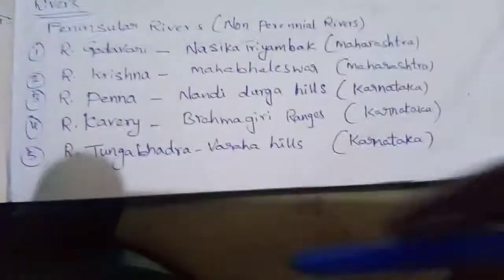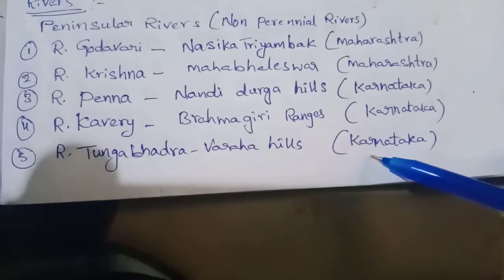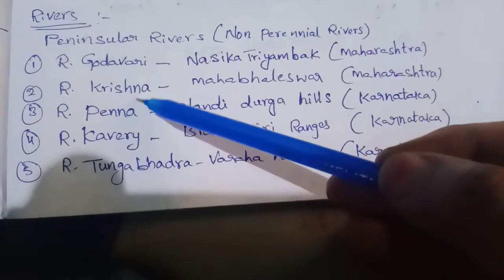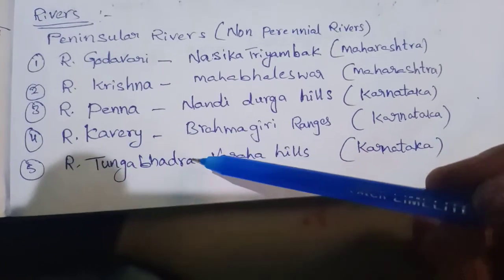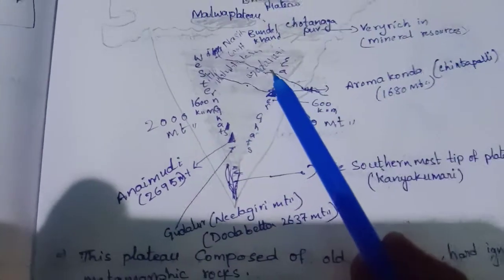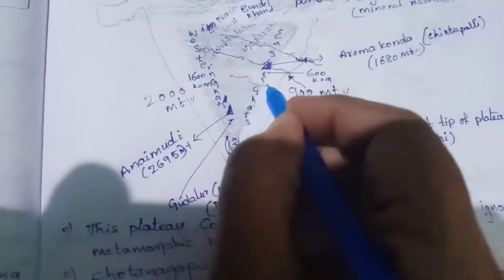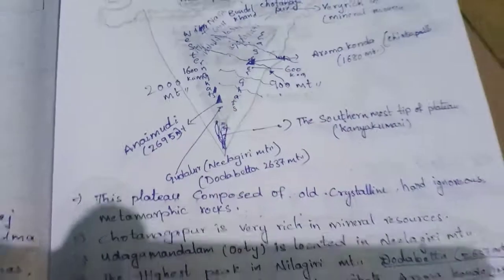River Tungabhadra also originates from Varaha hills, in Karnataka. So Godavari, Krishna, Penna, Kaveri, Tungabhadra, these are the rivers flowing in South India. The biggest river Godavari, Krishna, next Penna and Kaveri.